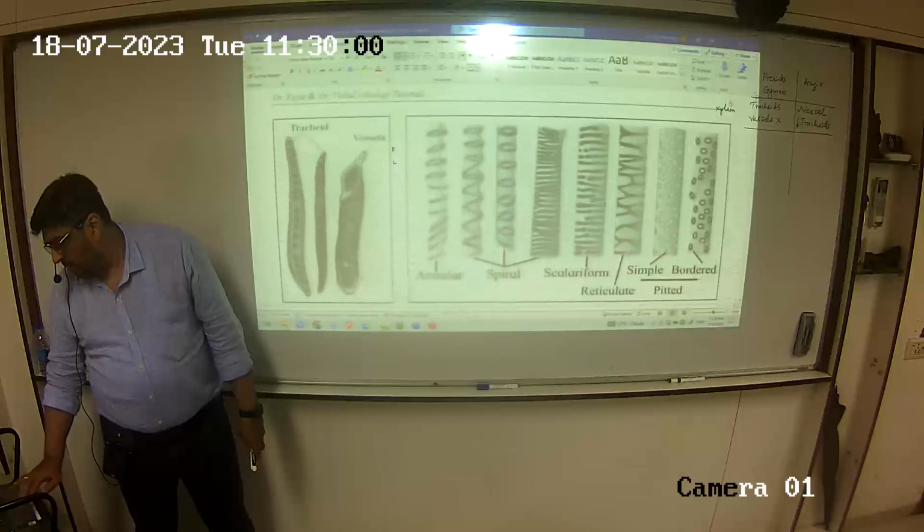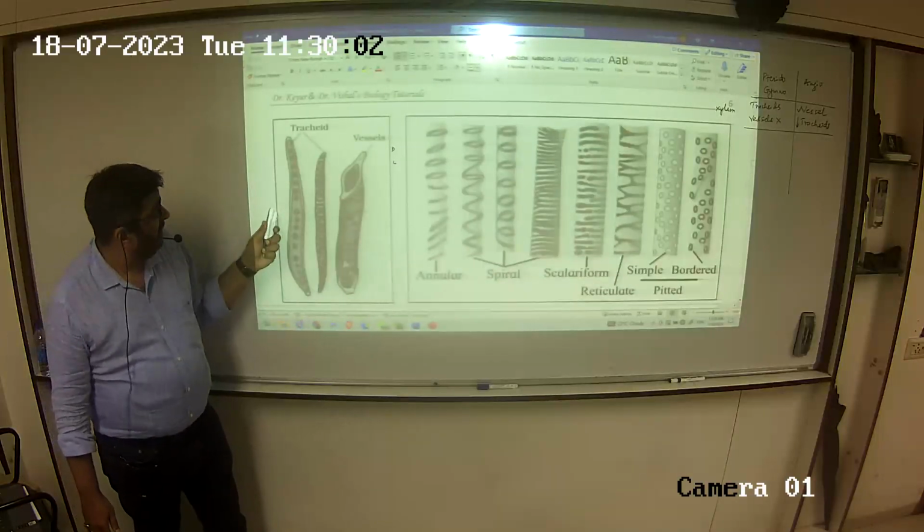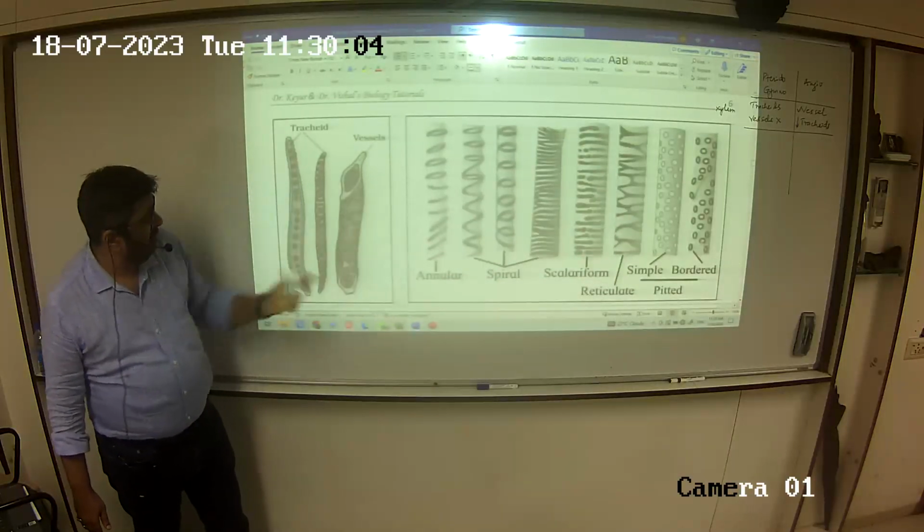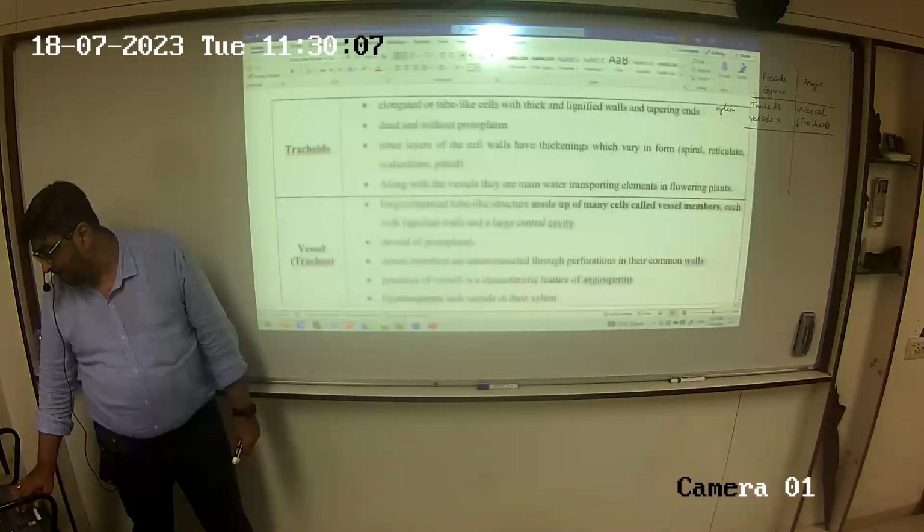Now, on the top we have two diagrams, tracheid and a vessel for ear. Both of them you can keep on comparing.